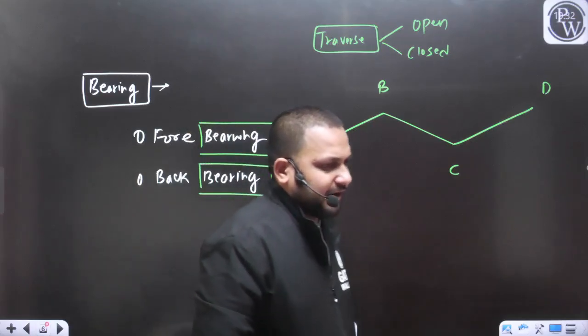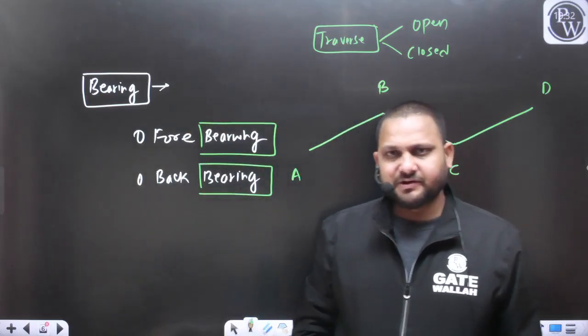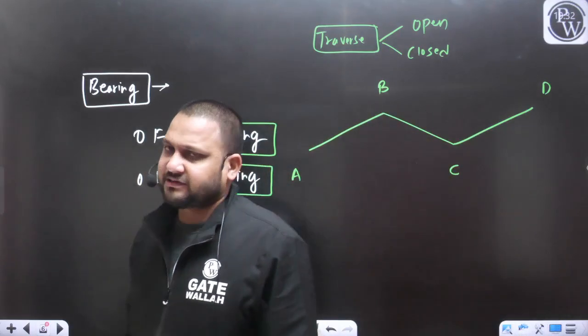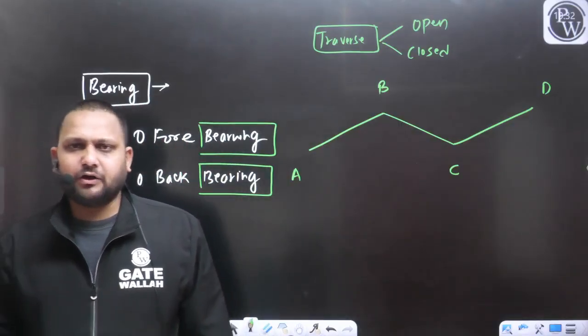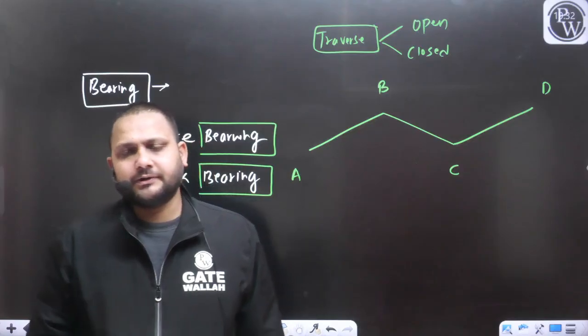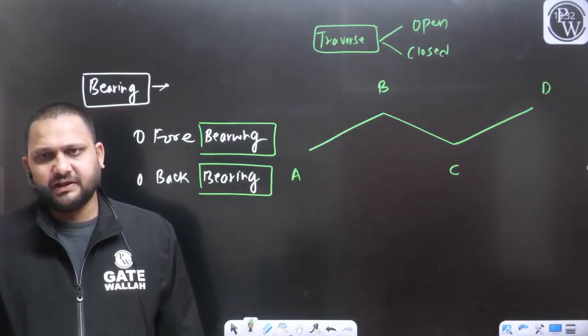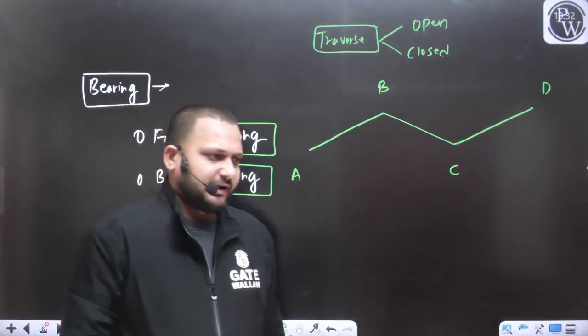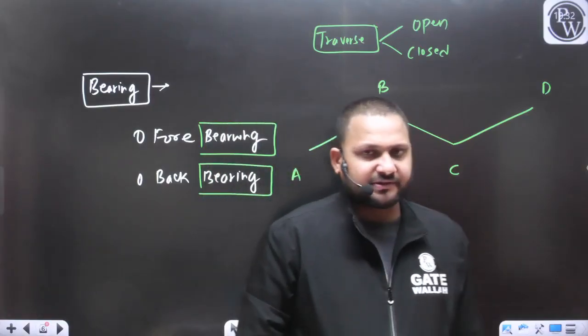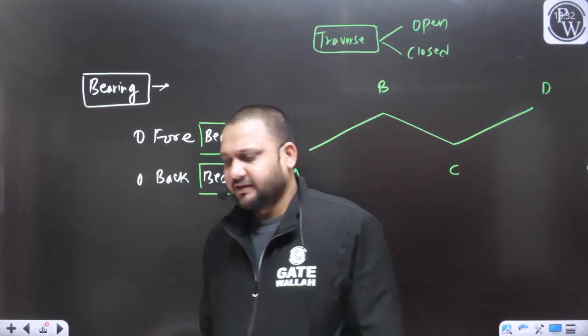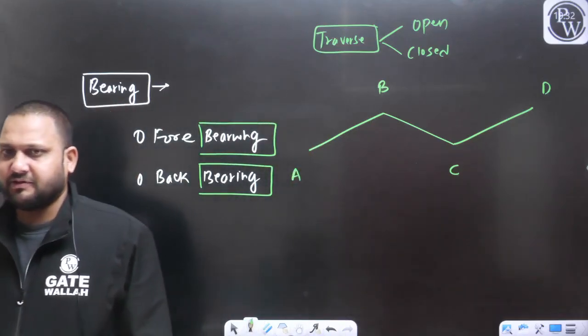So how can we define an open traverse and a closed traverse? If the starting point of the traverse and the end point of the traverse are the same point, we say that traverse is a closed traverse.